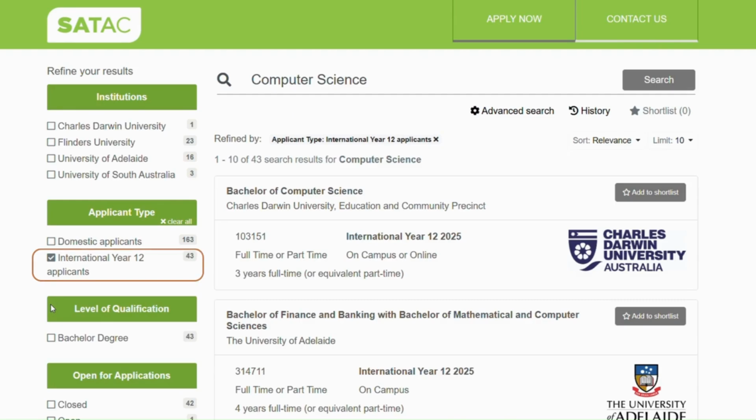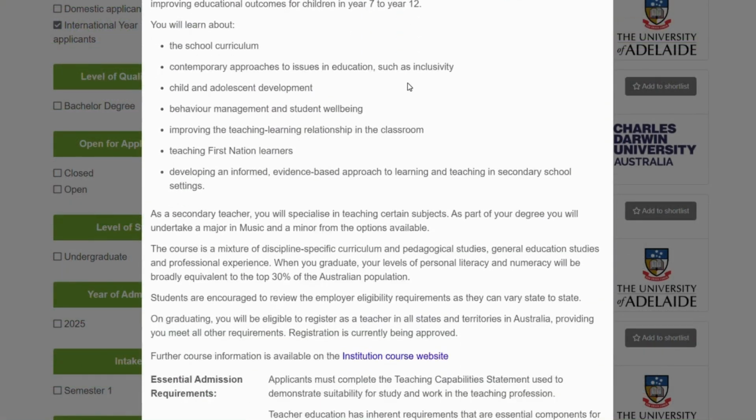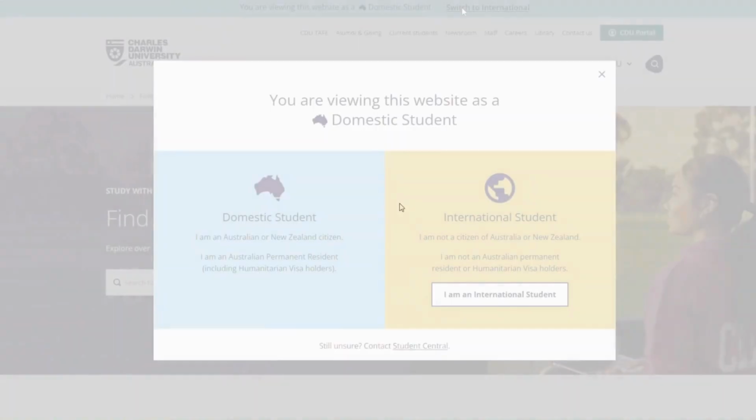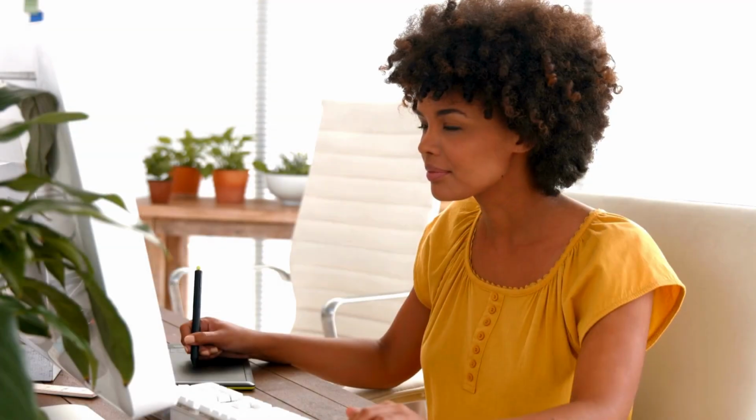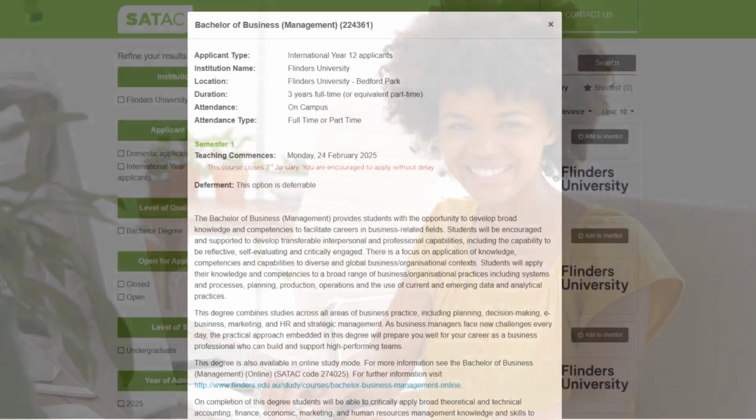Now we have an overview of all your options, a bit of a summary, and key information about each course. And then you can click through to the institution's websites to learn more about each course in detail. By having all the courses that align with your interests and what you want to do in one place, you'll hopefully be able to make more informed choices about the courses that you decide to apply for.